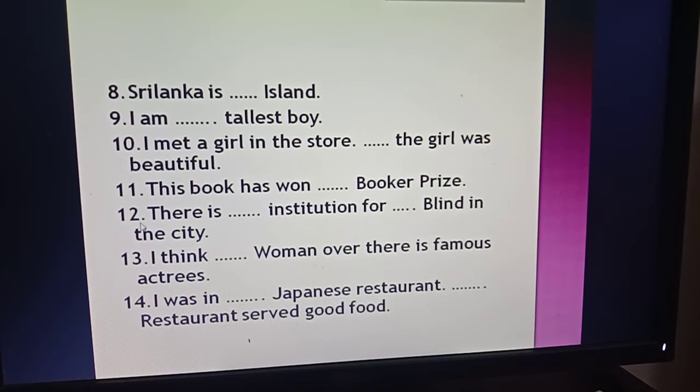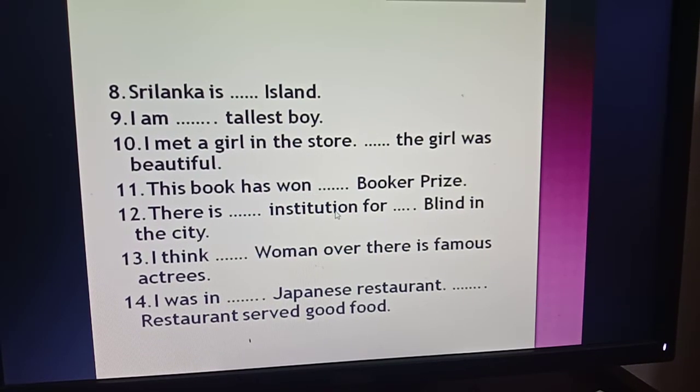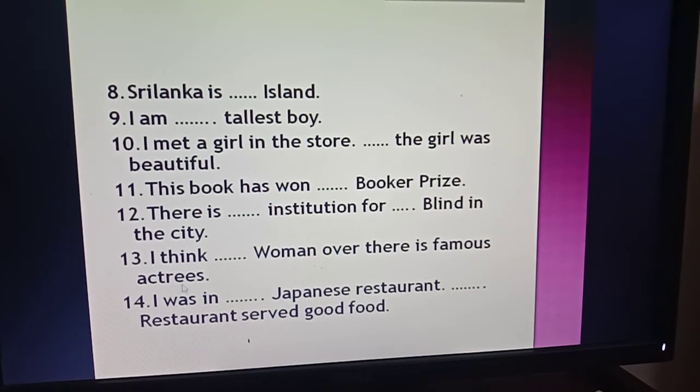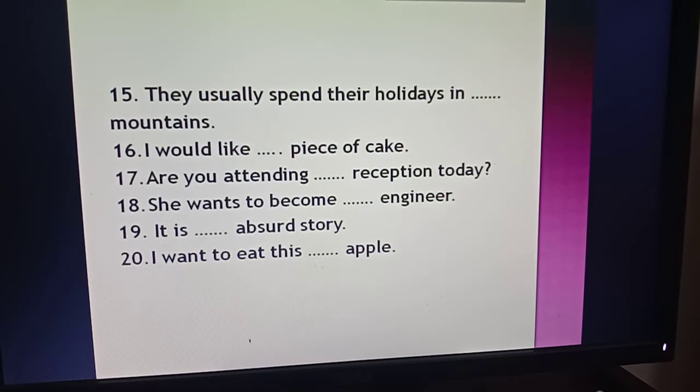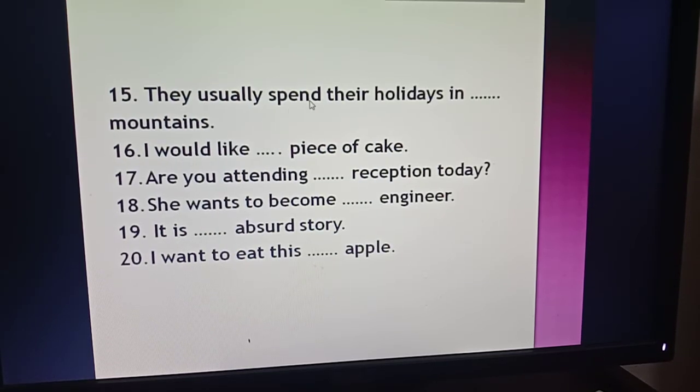Okay. Then number 12, there is dash institution for dash blind in the city. Then number 13, I think dash woman over there is famous actress. Number 14, I was in dash Japanese restaurant. Dash restaurant served good food. Number 15, they usually spend their holidays in dash mountains.